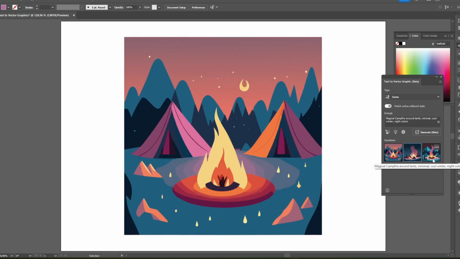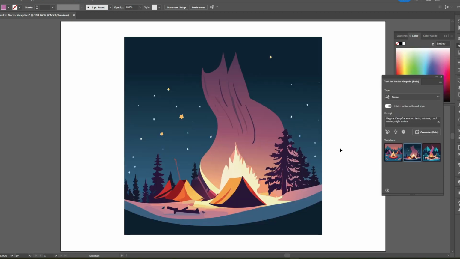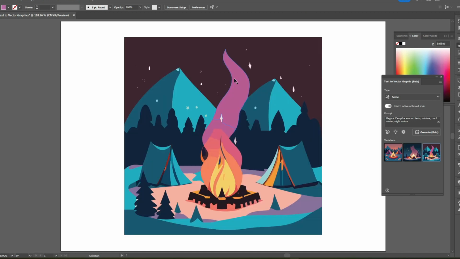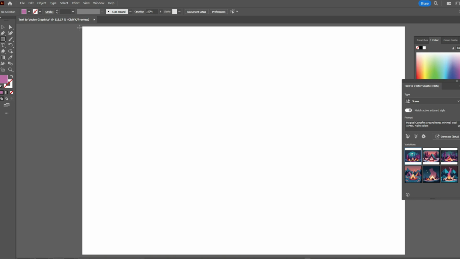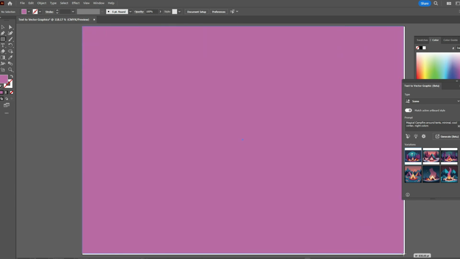As always, you get 3 options and you can generate more if you are not happy with what you got. But as you can see, the graphics do not fit the artboard because we need to select where we need our graphics to be generated. For that, select the rectangle tool and draw a rectangle to fill the artboard. Use any color, that doesn't matter. The intention is marking the area.